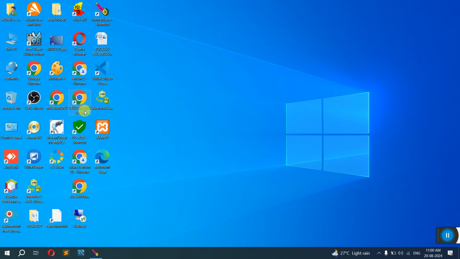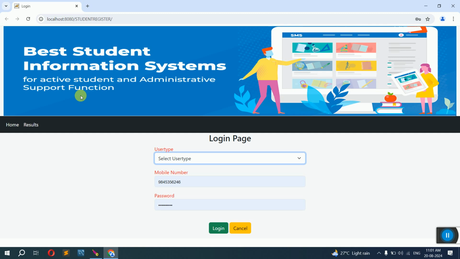Something called student register. As I told you, it is a web application, meaning these outputs you can see on web browsers. Google Chrome is one of the web browsers, and in my system that is the default. If your system has Internet Explorer or Microsoft Edge, it will show a different icon. Here it shows student register. In my system, Google Chrome is the default browser, so it shows a Chrome logo. You double click on this, and our application will start running.